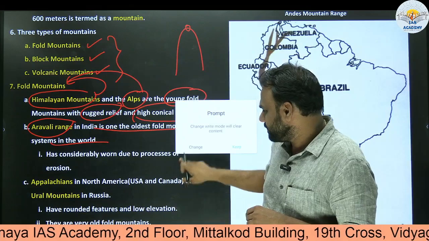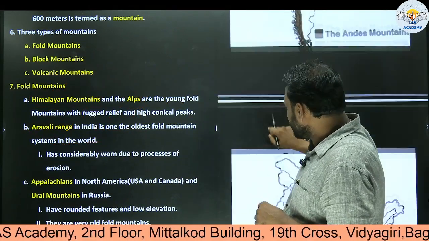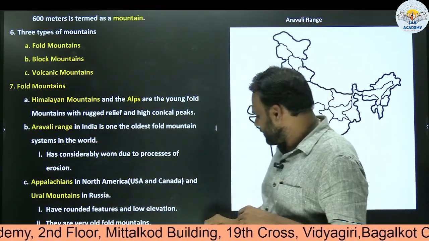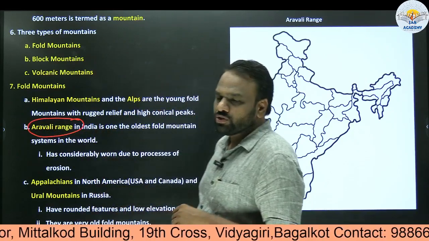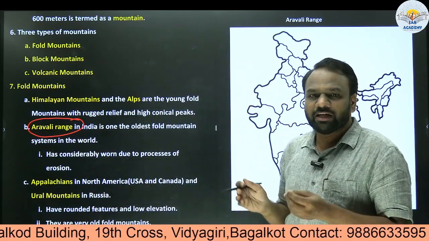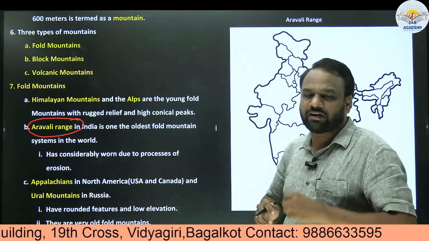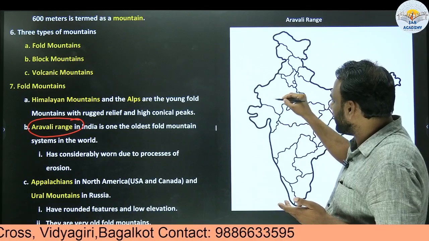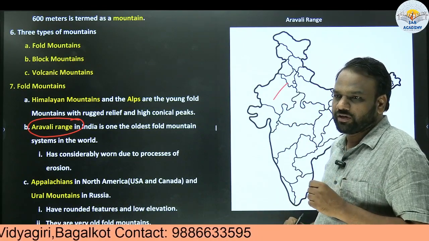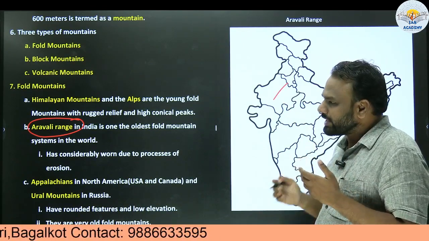Next, Appalachians. When it comes to Aravallis, this is a range which is present entirely in India. Such ranges which are present entirely in India, we need to have that extra information. What is that extra information? In NCERT, generally we'll find just one line, but that would not be sufficient. From UPSC perspective, we have to explore more.